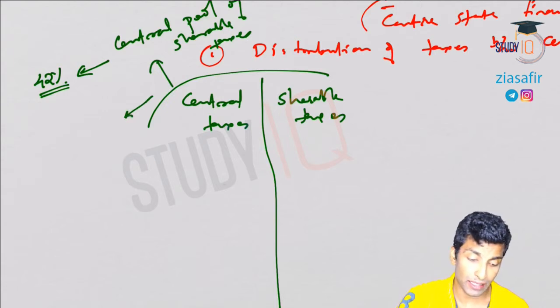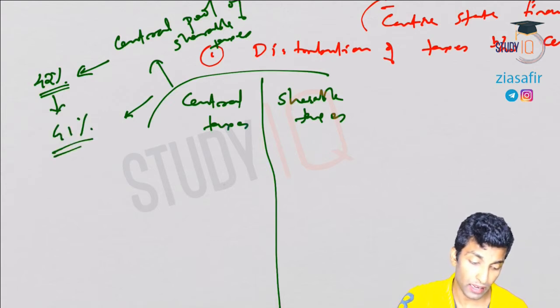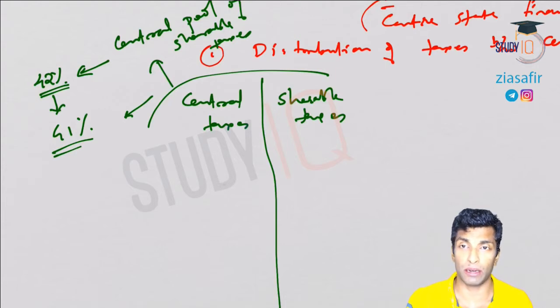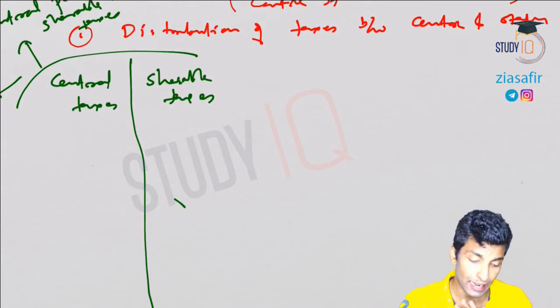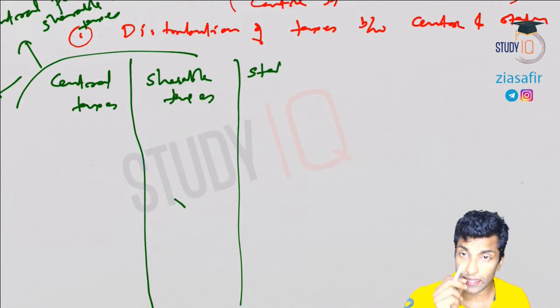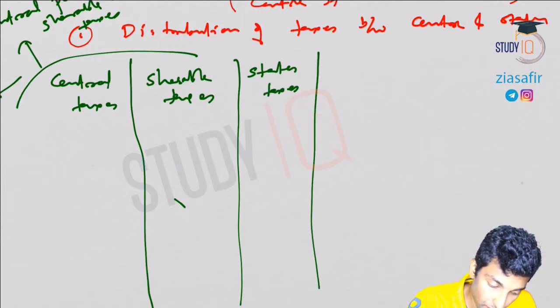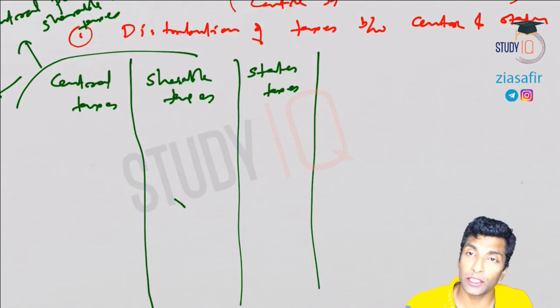For the 15th Finance Commission, by that time Jammu Kashmir was not part of this, so it was reduced marginally to 41%. So as per the 15th Finance Commission, 41% of the central pool of shareable taxes has to be given to the states. We'll discuss that in detail. Now we will just make this column like this. Then we have state taxes. Then we have Article 269.